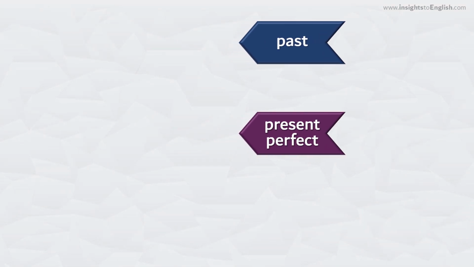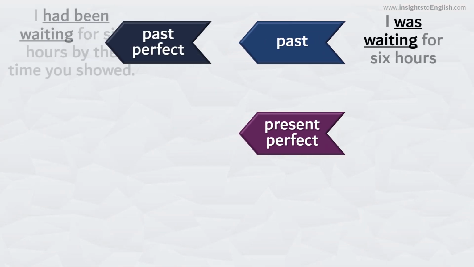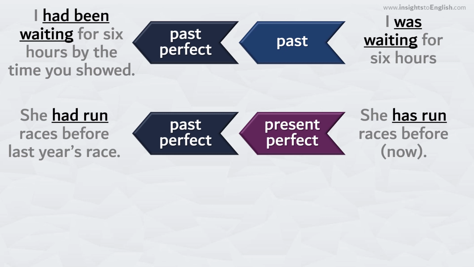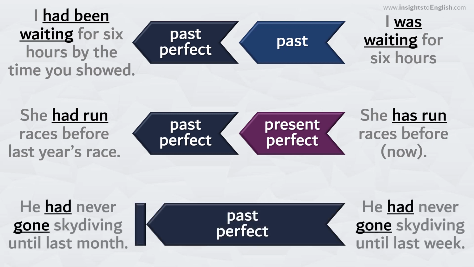The past is more straightforward. Past becomes past perfect, which I like to think of as super past. Present perfect also becomes past perfect. But that's as far back as we go. A past perfect verb stays a past perfect verb.